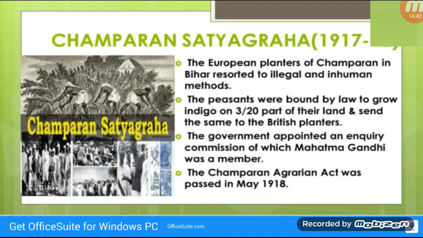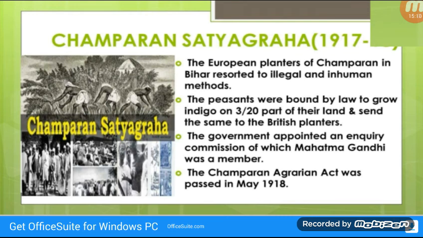Champaran Satyagraha, which was held in 1917 to 18. The European planters of Champaran resorted to illegal and inhuman methods of indigo cultivation at a cost which was wholly unjust. The peasants were bound by law to grow indigo on 3 by 20 part of their land and send the same to the British planters at prices fixed by them.